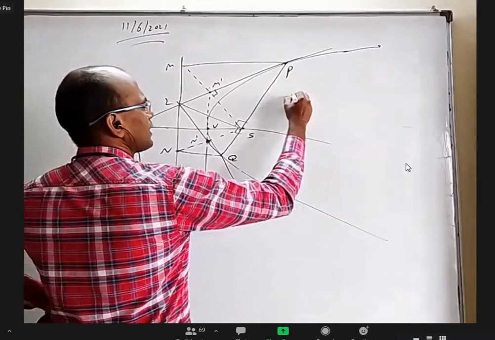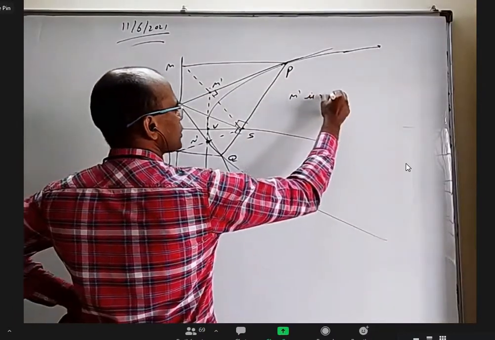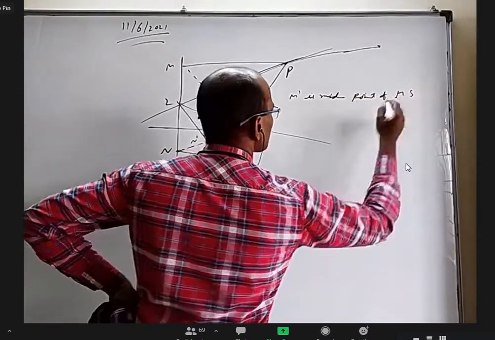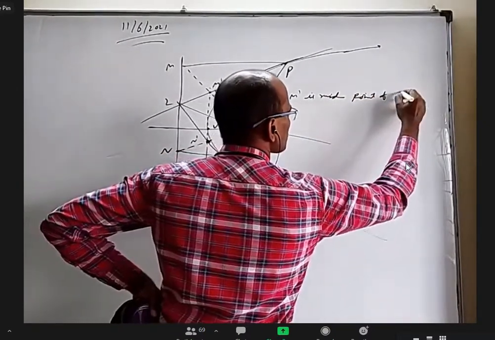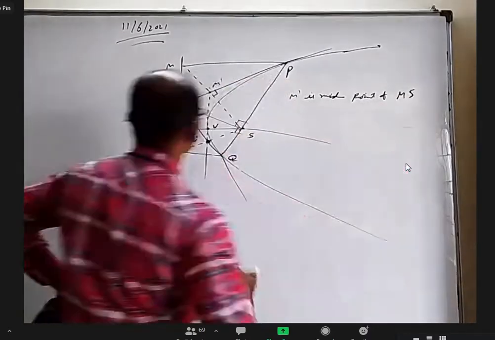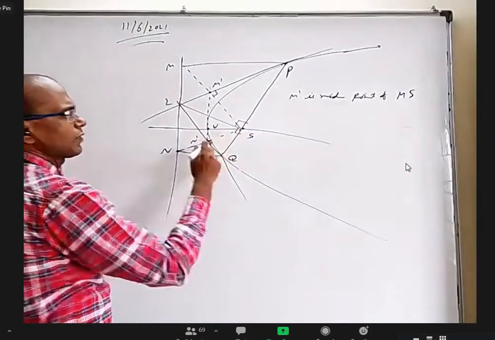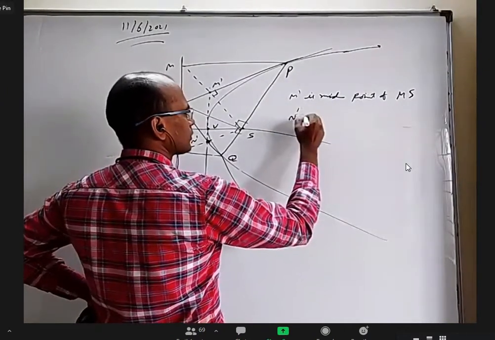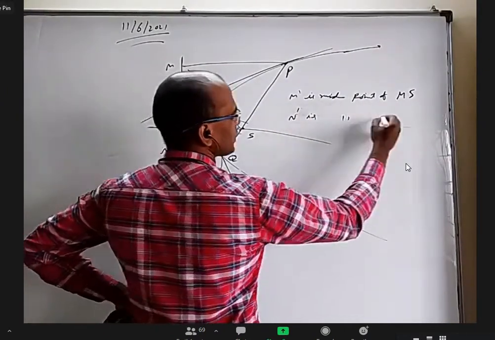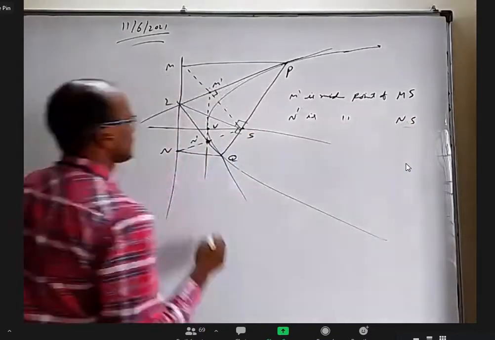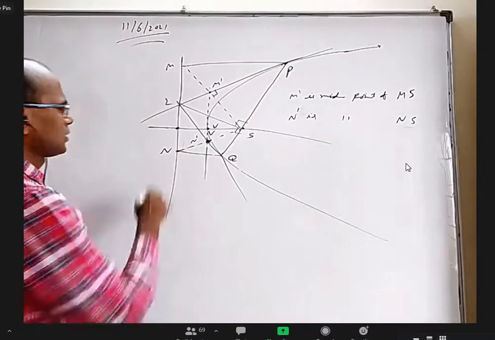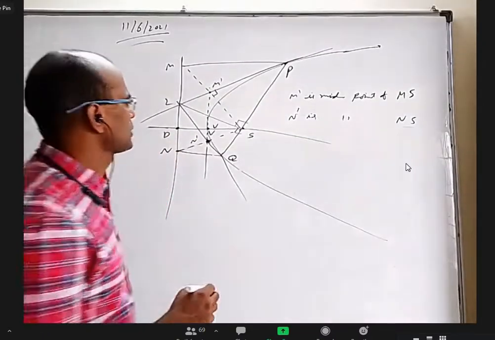So M dash is the midpoint of MS. N dash is the midpoint of NS. Next, V, I should give some name here. This is D, I'll call it. V is the midpoint of DS.